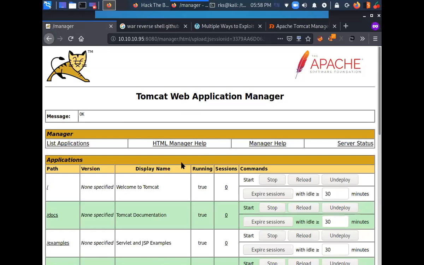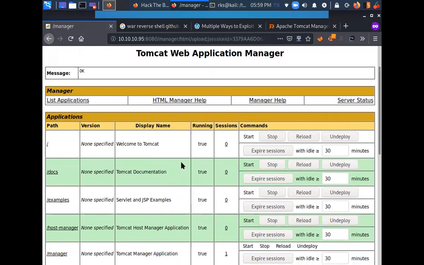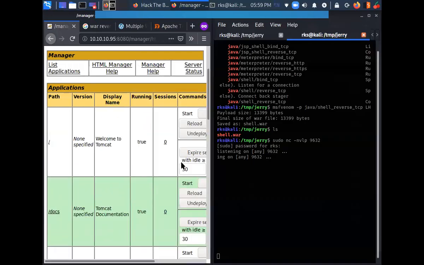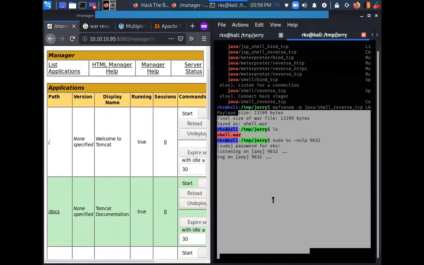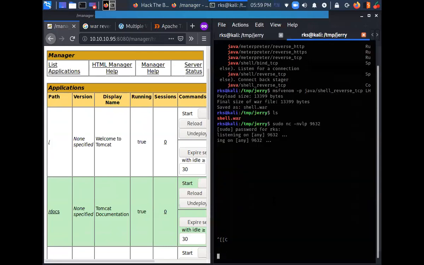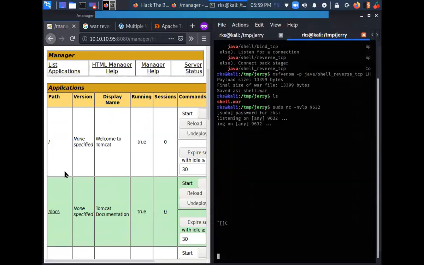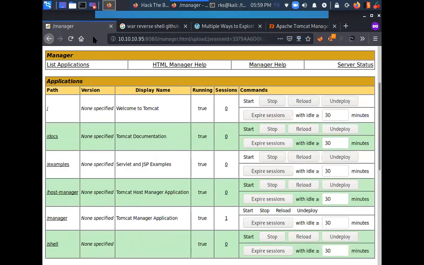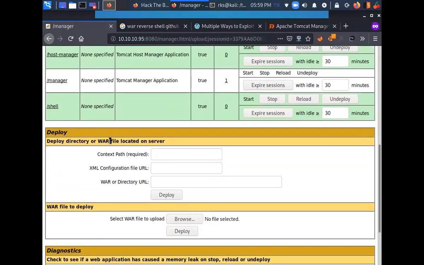So probably the shell is uploaded on the target server, but I don't think it is executed yet. Now I need to figure out a way to execute it. What should I do to execute it?